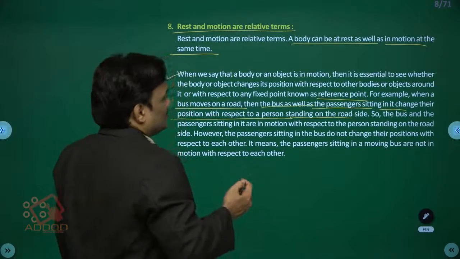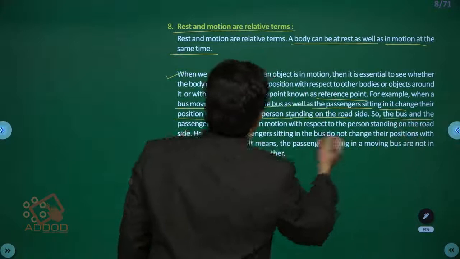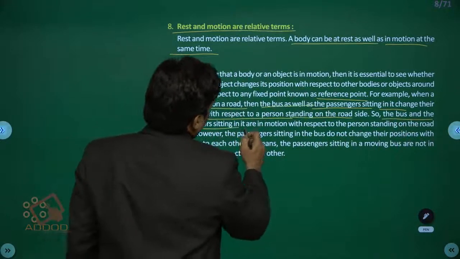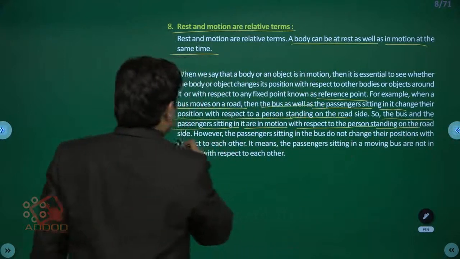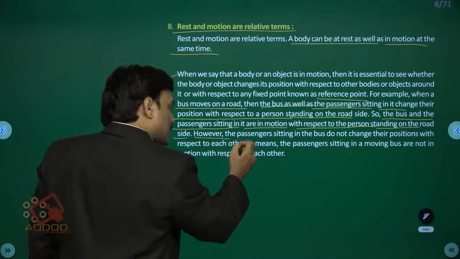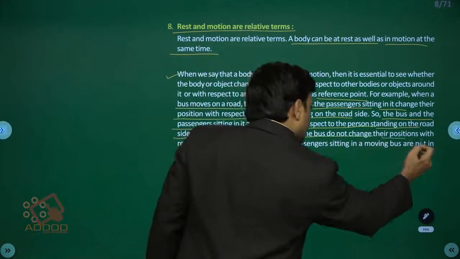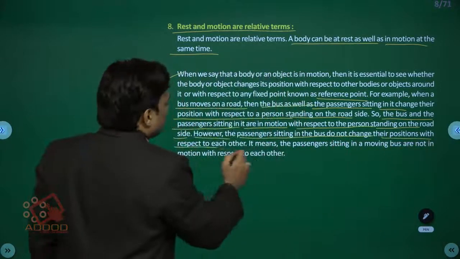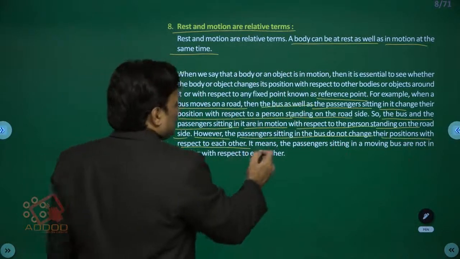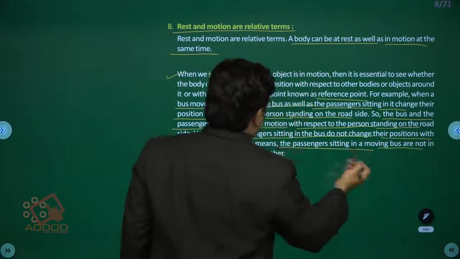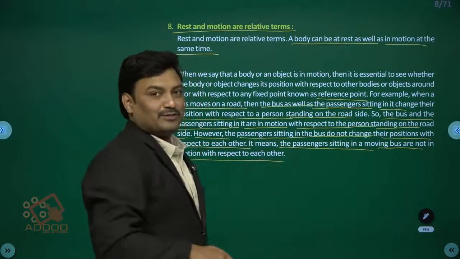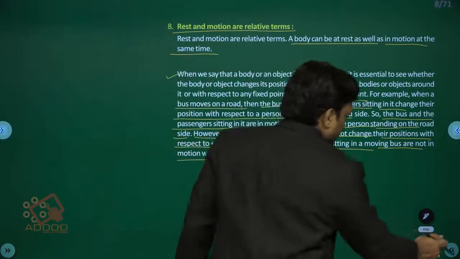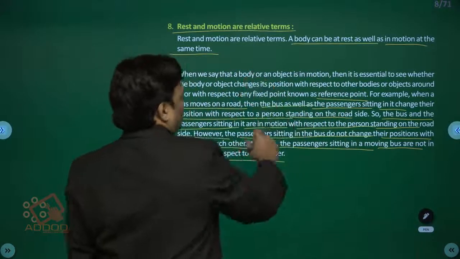You can see, the bus and the passengers sitting in it are in motion with respect to the person standing on the roadside. However, the passengers sitting in the bus do not change their position with respect to each other. So the passengers sitting in the moving bus are not in motion with respect to co-passengers. You can understand this very nicely by seeing this entire paragraph.